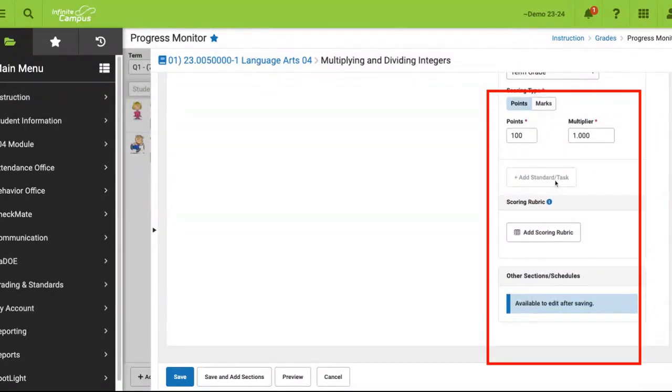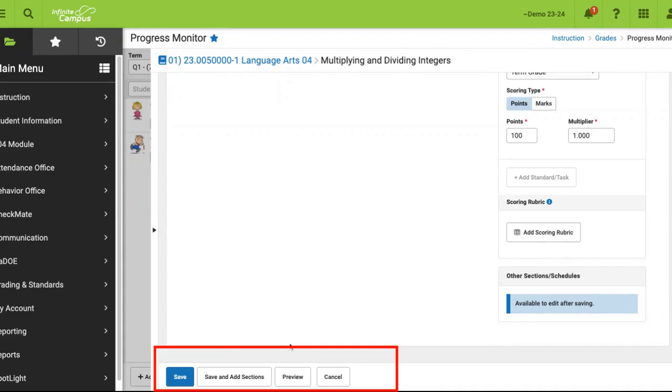Remember that 4th and 5th grade will not need to tag standards. The scoring rubric section will be shown in a later video. And then in the very bottom left-hand corner, notice that you can save and add sections. This would be the case if you wanted to add this assignment to other sections of your class.